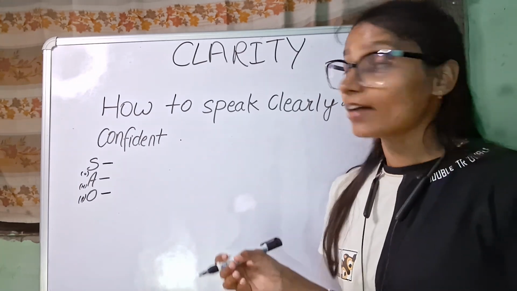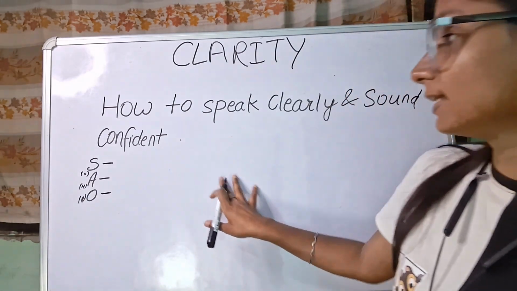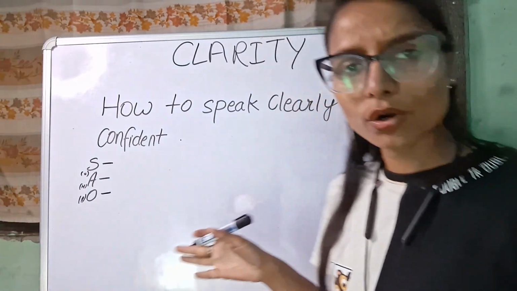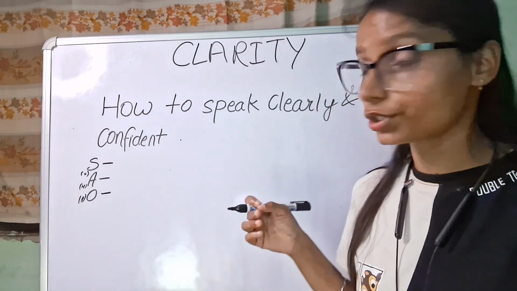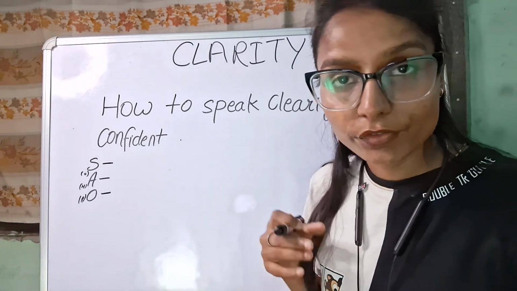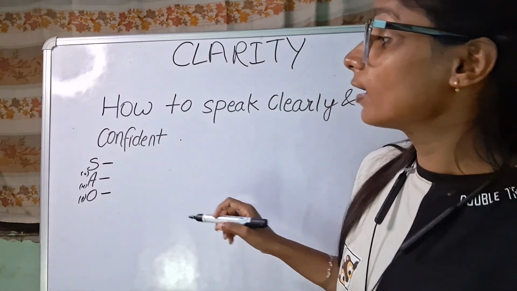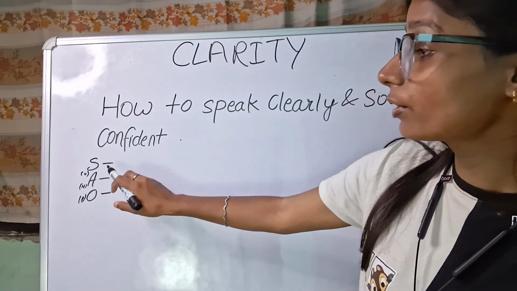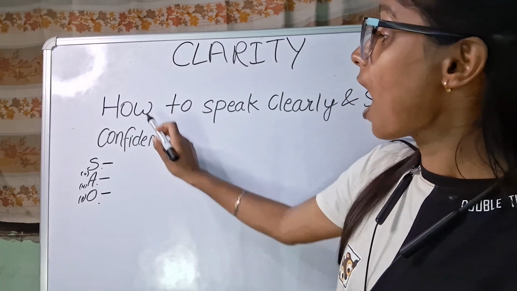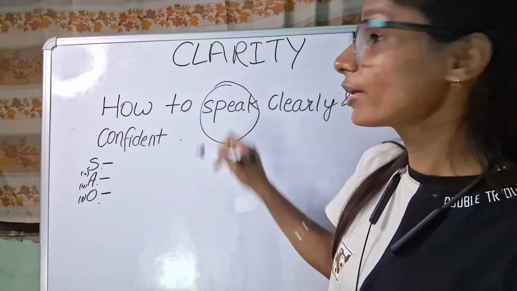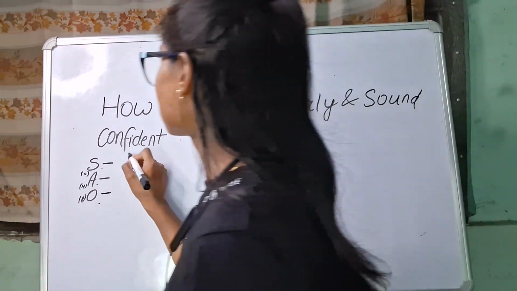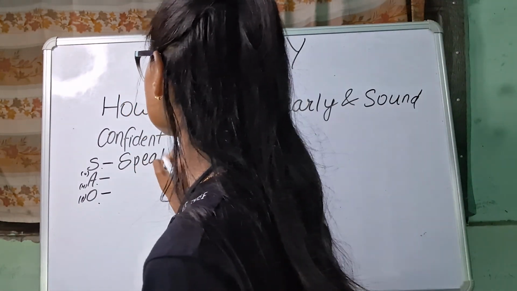So, as we have taken one title, how to speak clearly and sound confident, it already feels neutral. It's very easy to know which kind of topic we are going to discuss. So we will find that out with the SAO formula, right? So in S, how to speak. What is the subject? Speaking. Speaking is the subject.